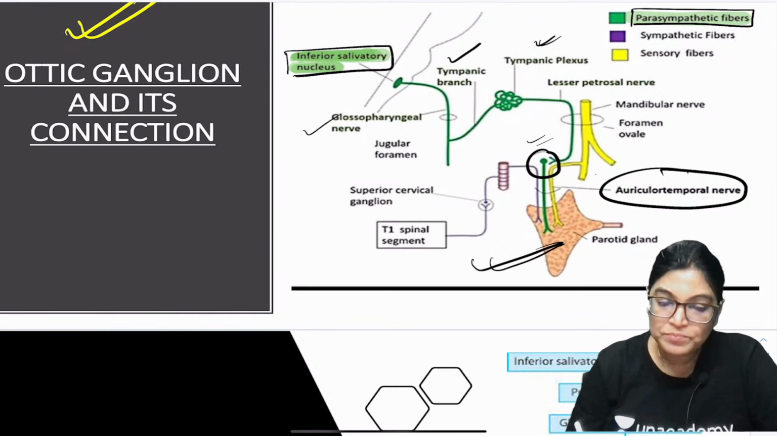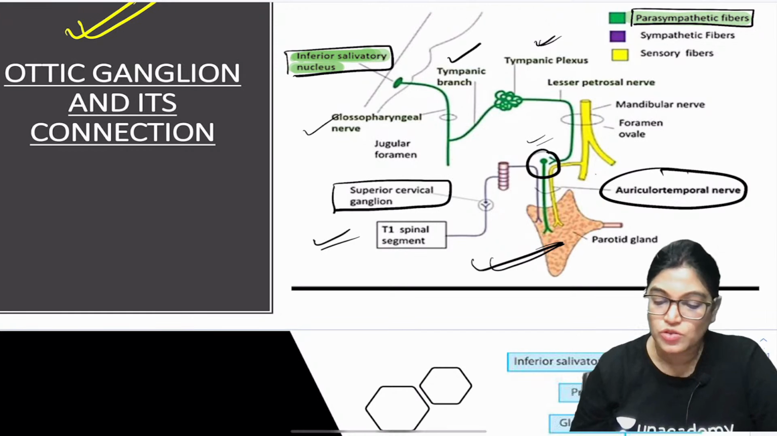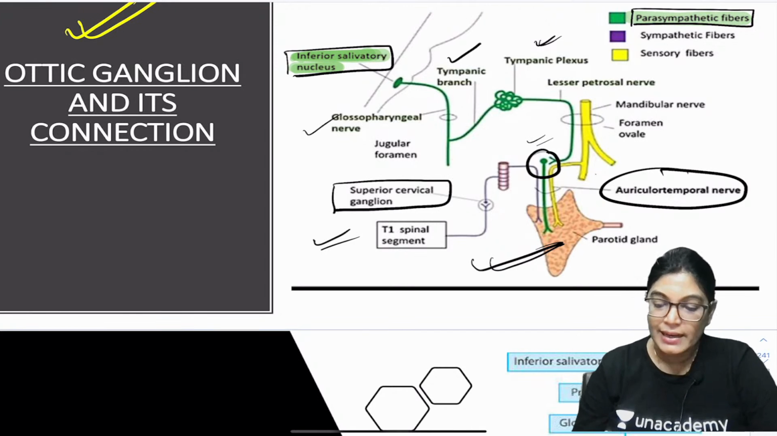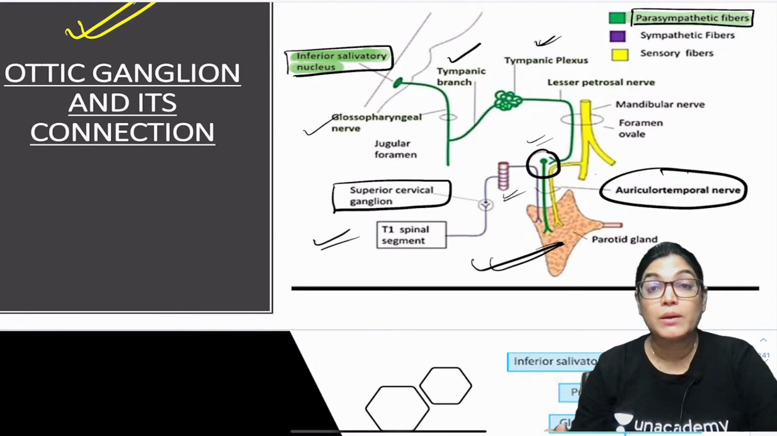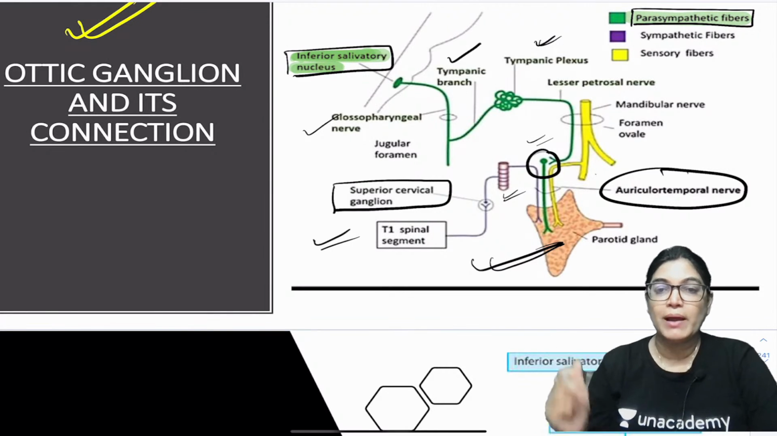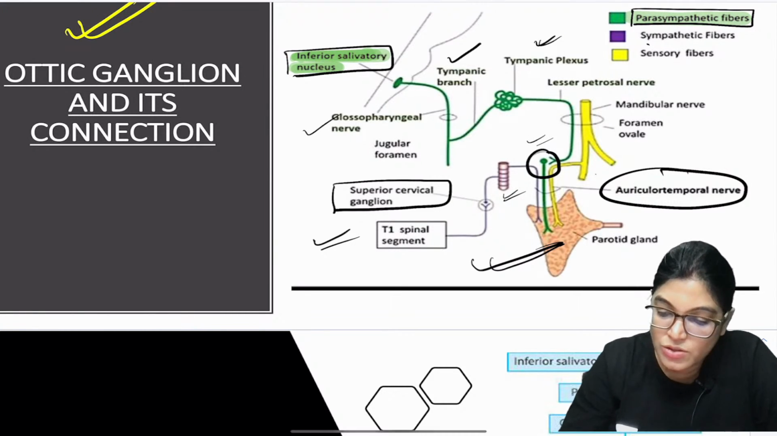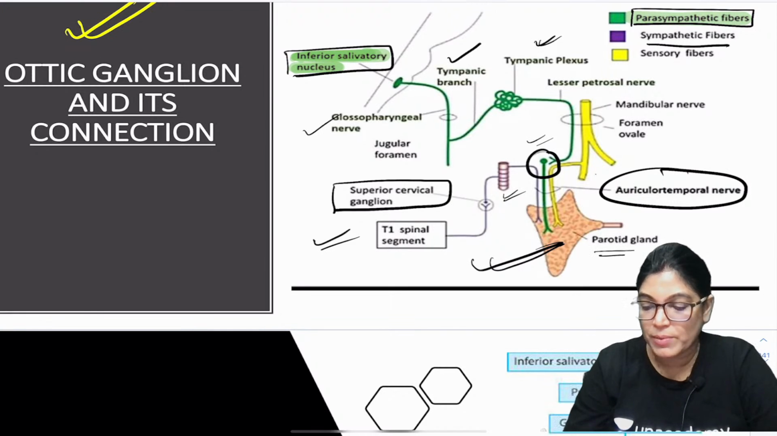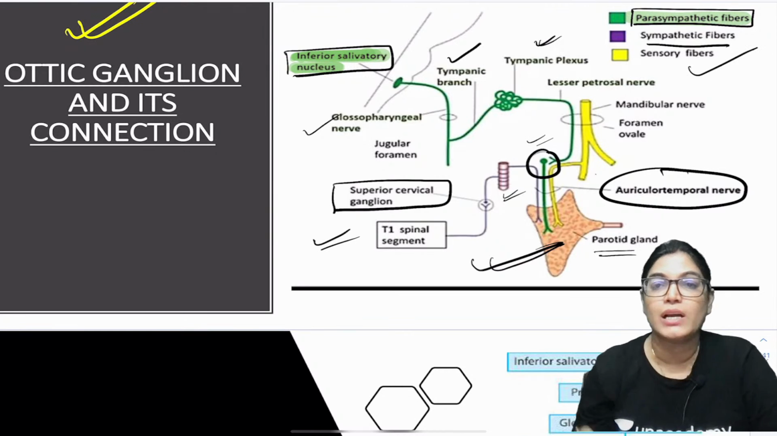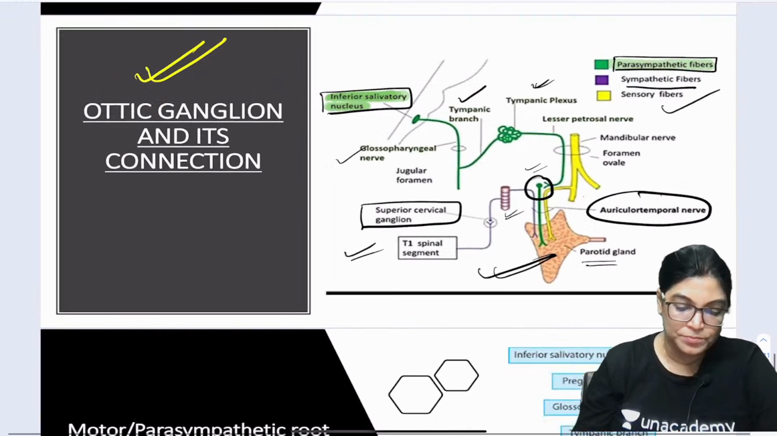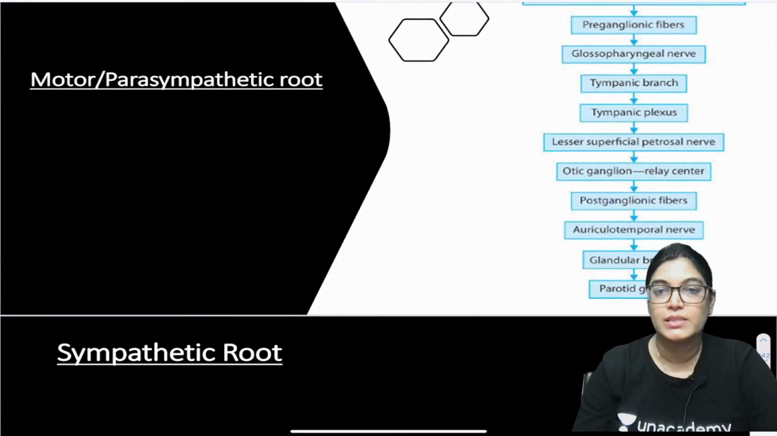Now, coming to the sympathetic one, which is arising from the T1 segment, fibers are relaying in the superior cervical ganglion, then forming a plexus here, as you can see. About the middle meningeal artery is covered by a plexus of nerve, and the sympathetic fibers, as you can see, are not relaying in the otic ganglion and supply the parotid gland via the auriculotemporal nerve. The sensory innervation, which is shown in yellow color, is also via the auriculotemporal nerve. Okay, so now let me show you this flow chart which will be easy for you to understand.